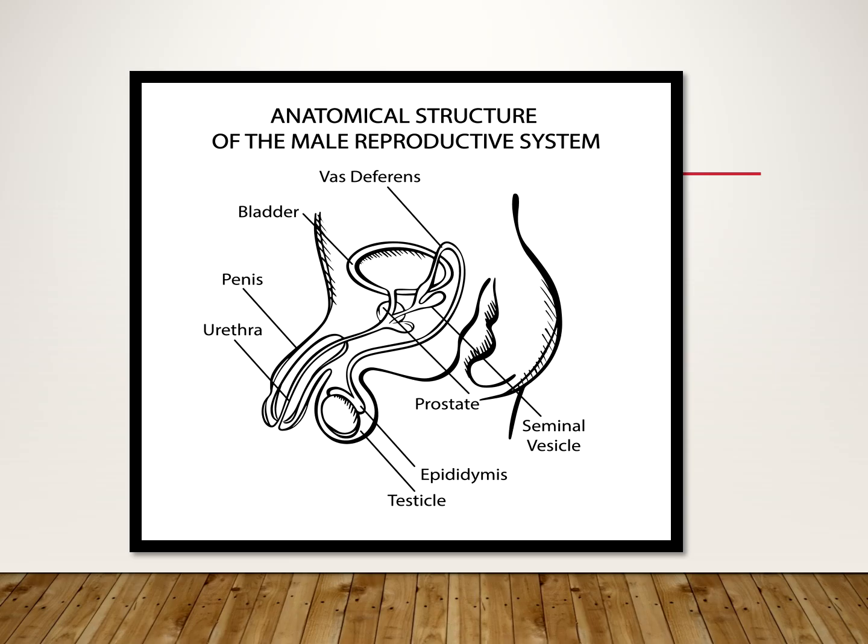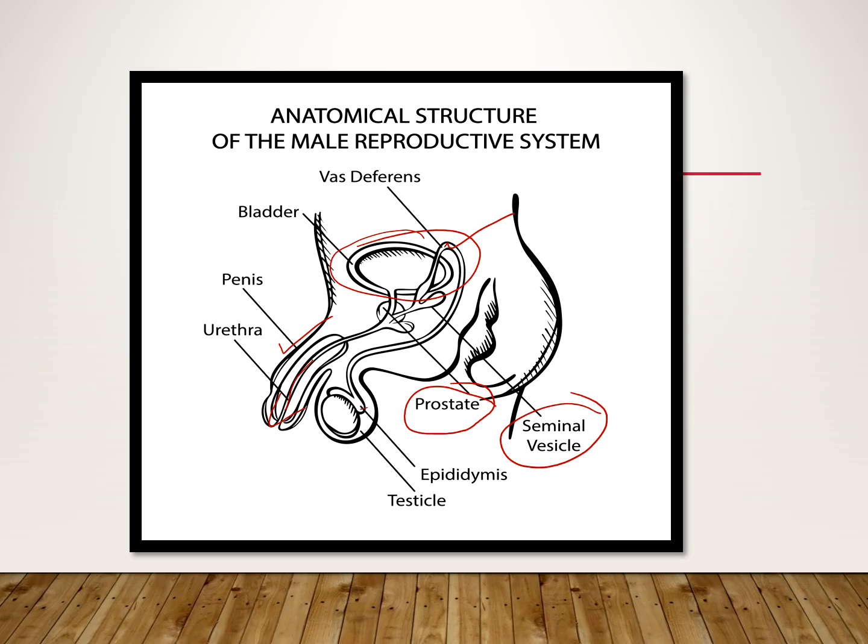Now we will sum up this lesson quickly. This is the diagram of the male reproductive system, and it is very neat and clean with all the labeling given here. I have done this earlier also. Please practice this diagram with all the features which are to be labeled here. This is the vas deferens, this is the urinary bladder, this is the penis, this is the urethra which is carrying the semen, sperms as well as the urine. These are two glands, the prostate gland and the seminal vesicle.